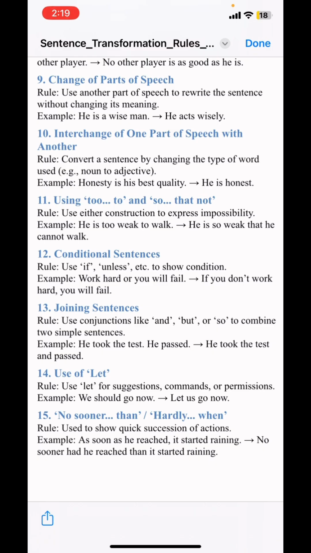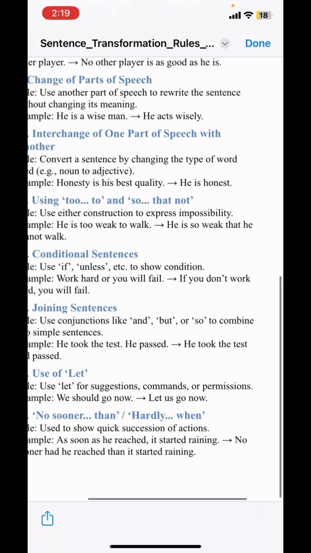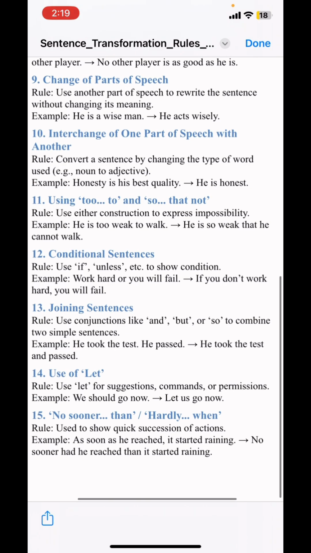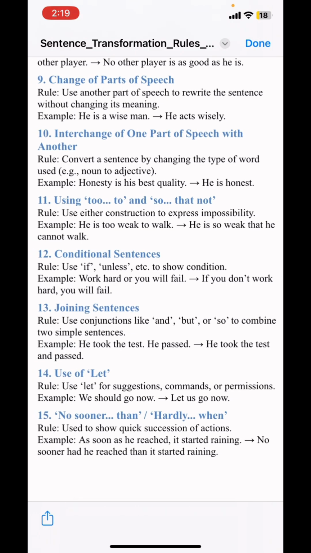Yes, we know he took the test and he passed. But if we want to present it more beautifully, take this: he took the test and he passed. Yeah, that's it.